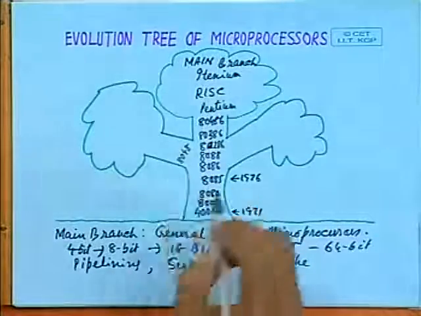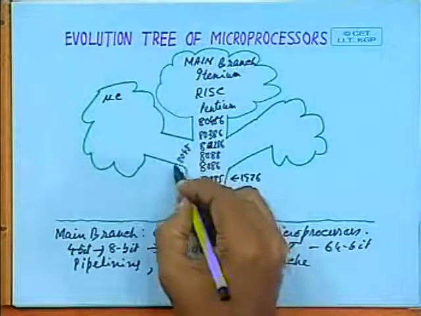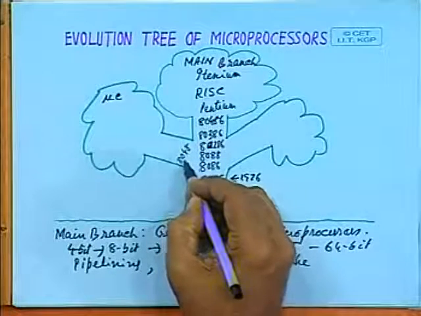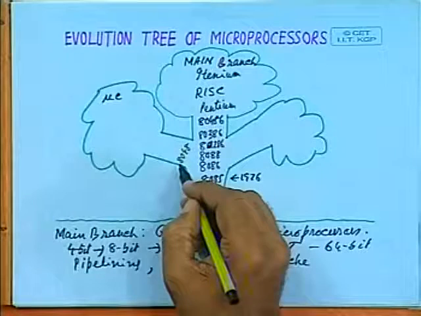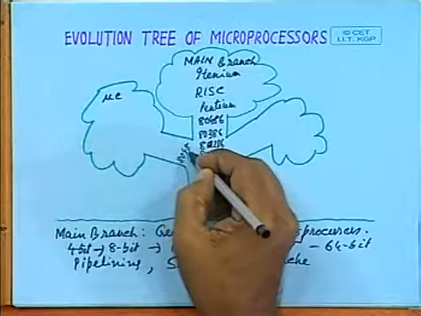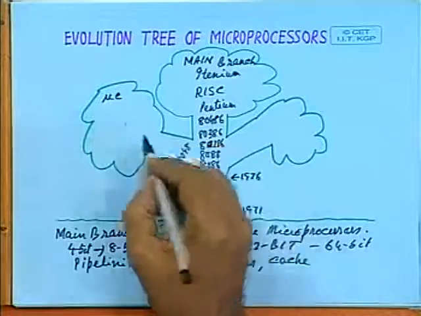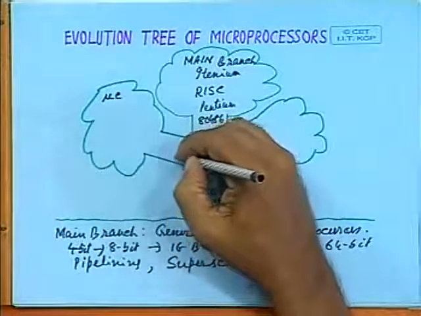The other branch is essentially the microcontroller branch. In the microcontroller, as I mentioned, you have not only the CPU, but RAM, ROM, some I/O ports, timer counter, and serial ports incorporated. In this second branch, the microcontroller branch, also progressed.